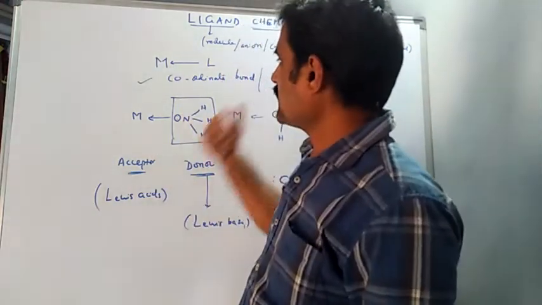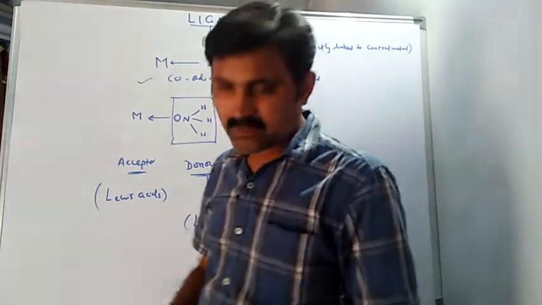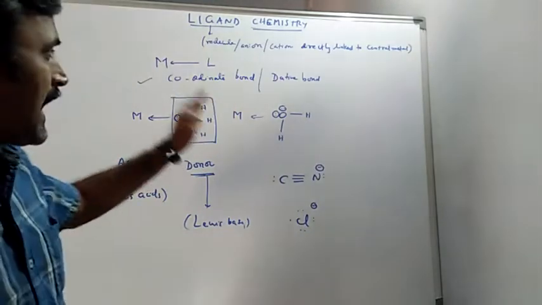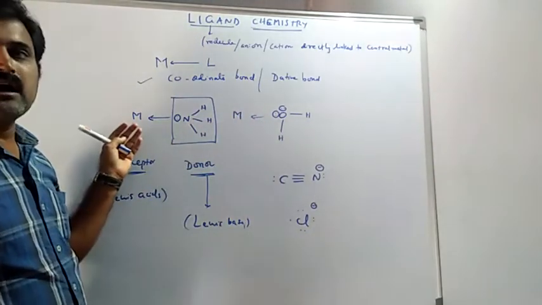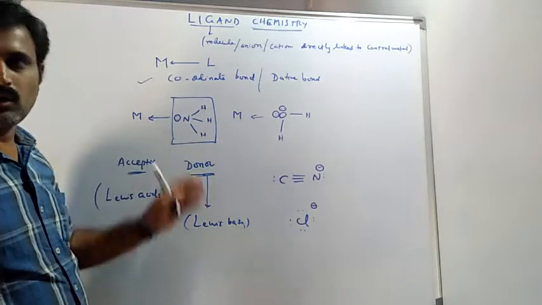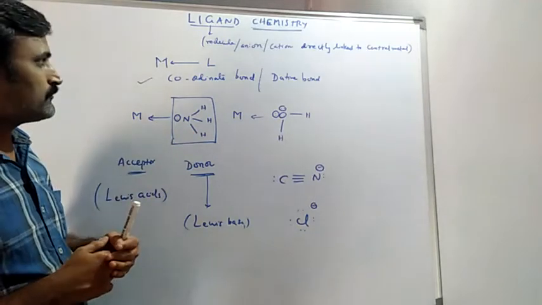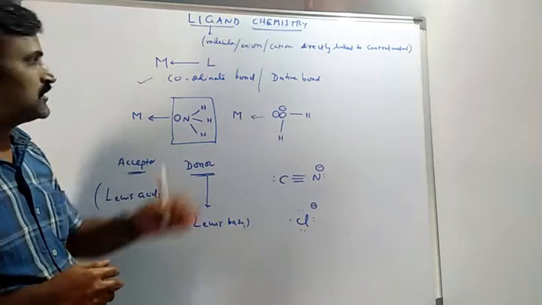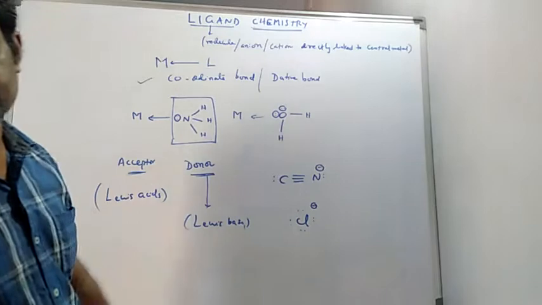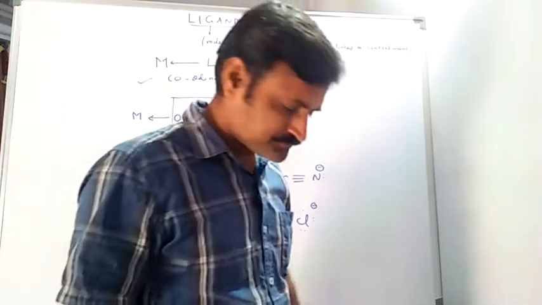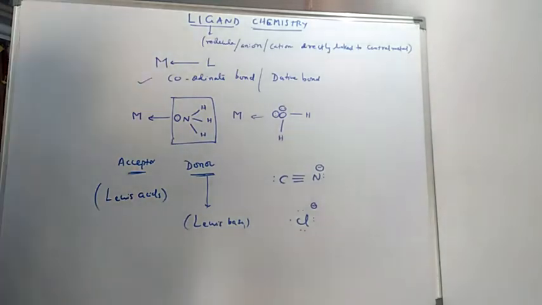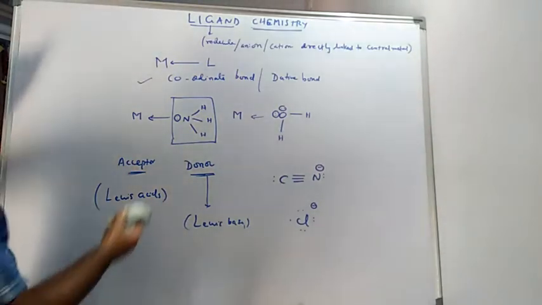It is also sharing of a pair of electrons between the atoms, but the sharing happens only from the ligand side, meaning one is the acceptor and the other is the donor. A slightly different version of a covalent bond is the coordinate bond or dative bond. Moving on to the important versions of these ligand concepts, we will see that now.